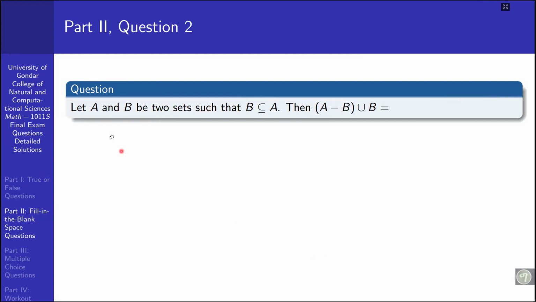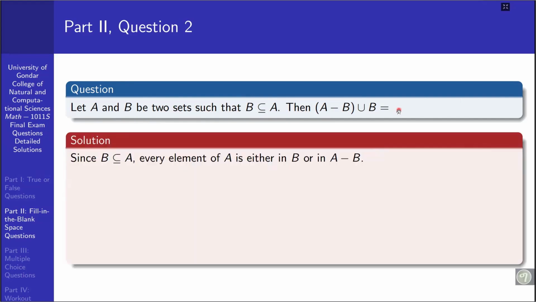Question number 2: let b be a subset of a. Then (a minus b) union b could be blank. In order to determine this, since b is a subset of a, every element of a is either in b, because b is contained in a, or in a minus b.